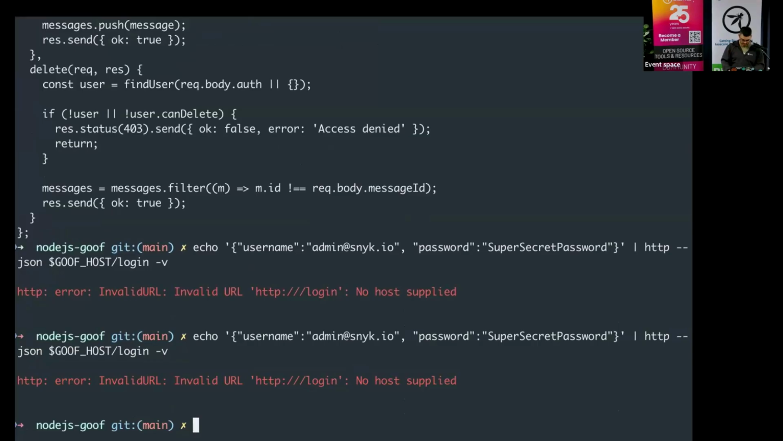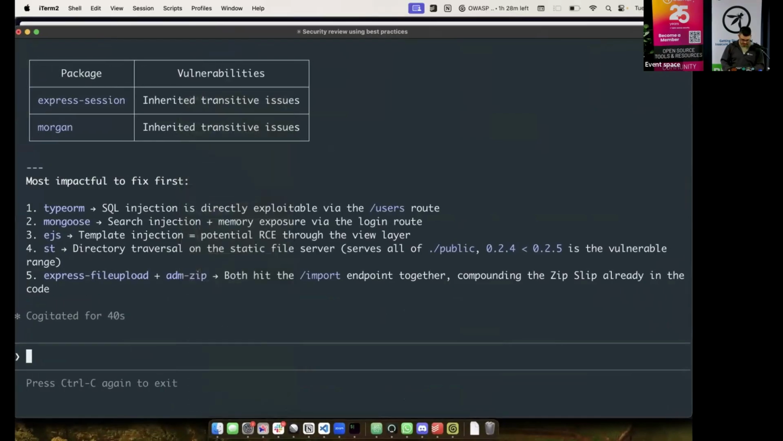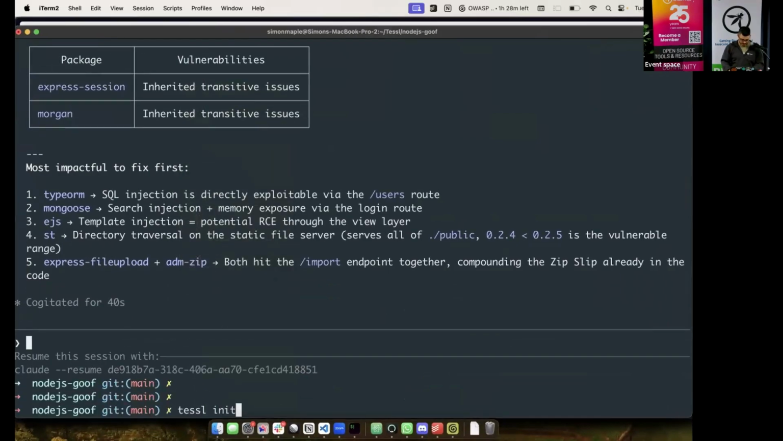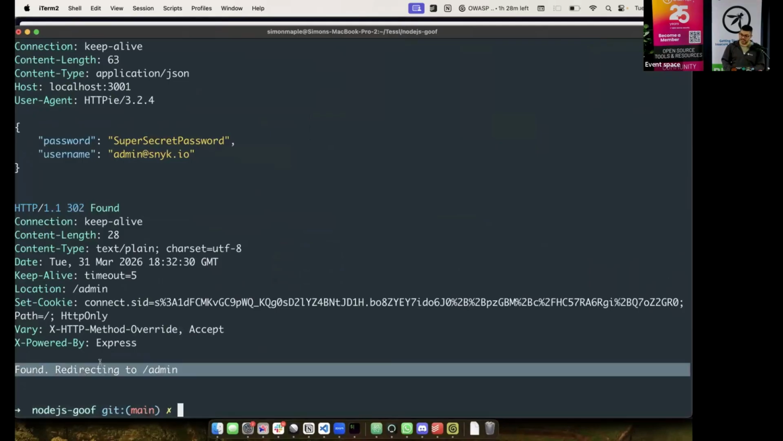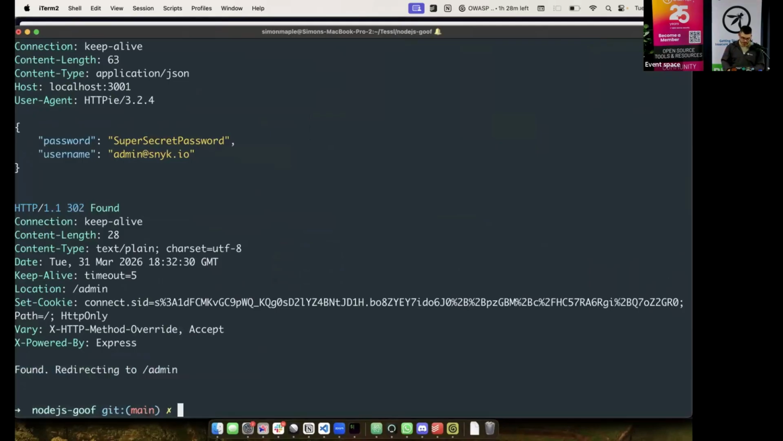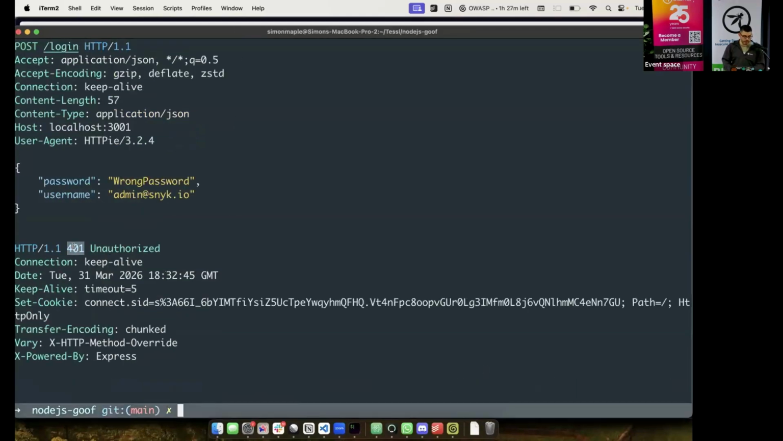no host specified. That's not good. Oh, I need to do it here probably. Okay, so I run that. I get a 302. I'm redirected to /admin. That works. That's the correct password. What if I was to do that with the wrong password? So here, in this case, the password is wrong. I run that. We get a 401 unauthorized, of course, because the password's wrong.